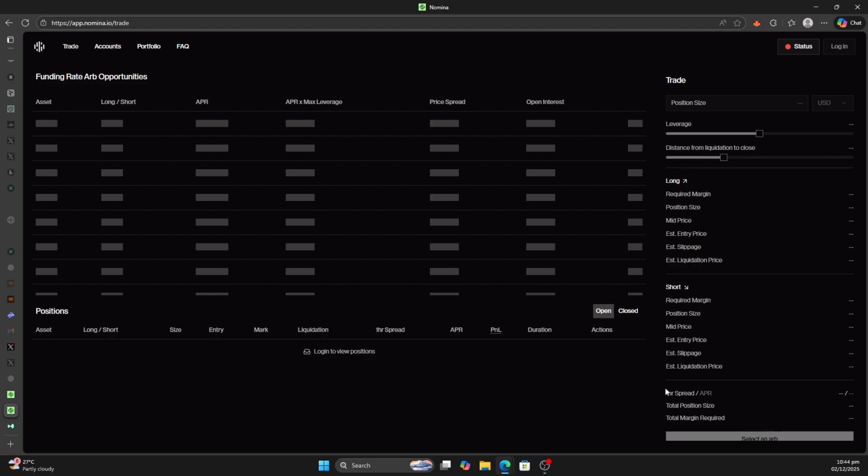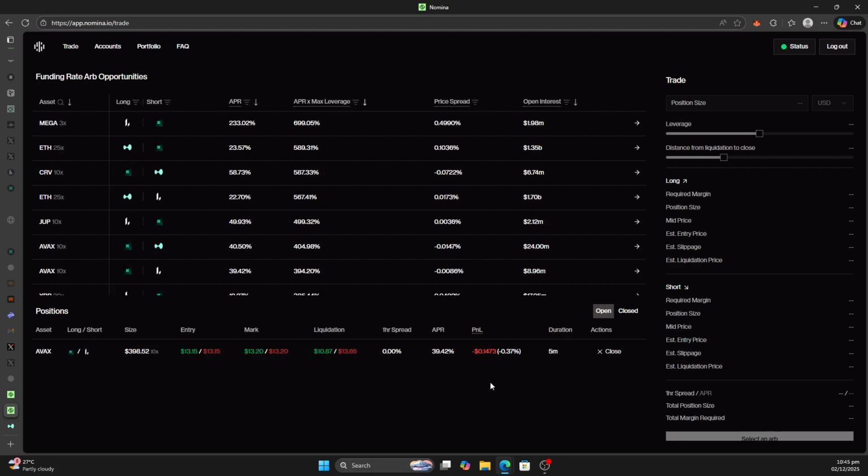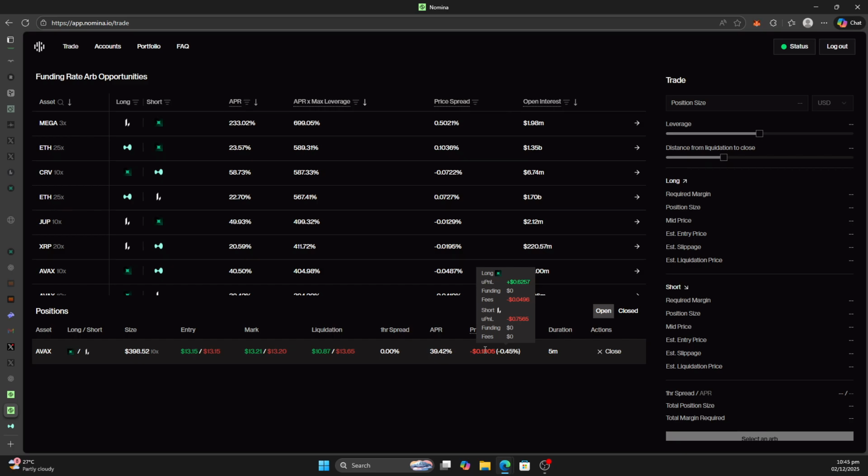Log in. Wow, why am I not logged in? Okay, so I think there is a delay. So 0.5. Yes, this is possible, but you can wait it out because the liquidity on both platforms is different.